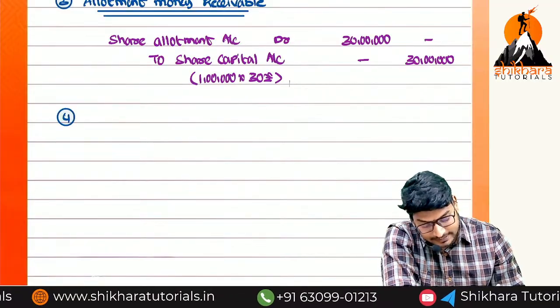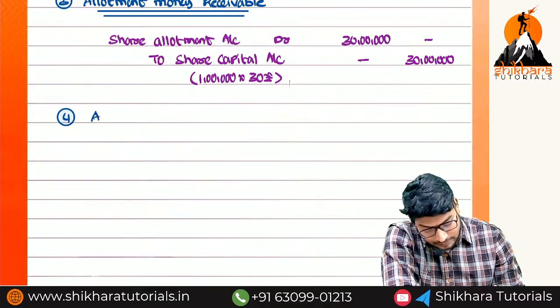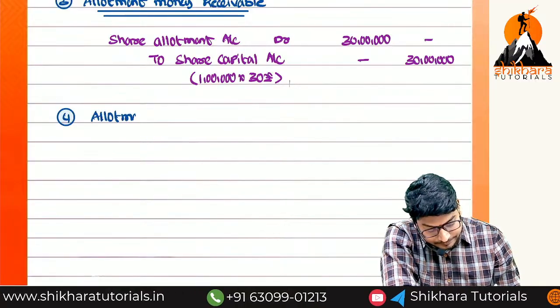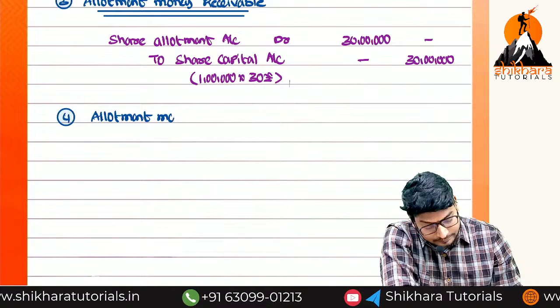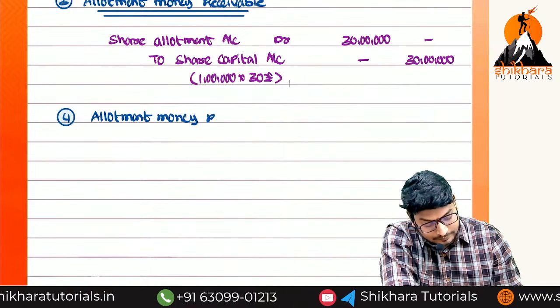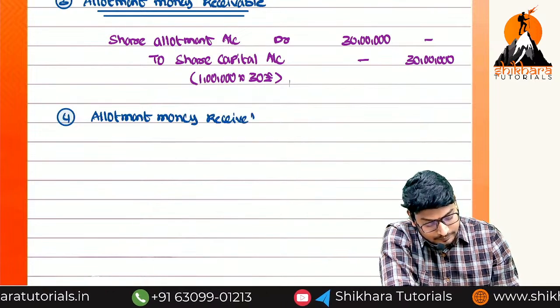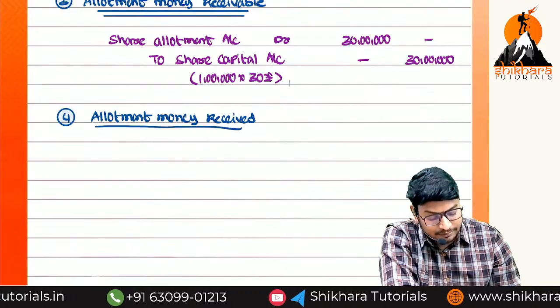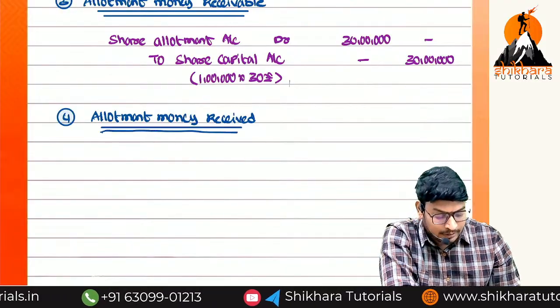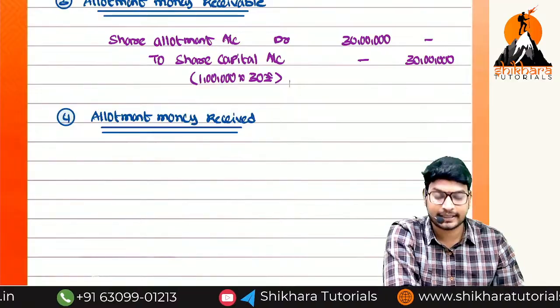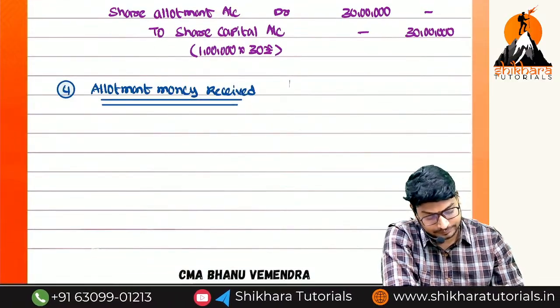So next one, what is the fourth one? Allotment money received. What is the entry for the allotment money received?